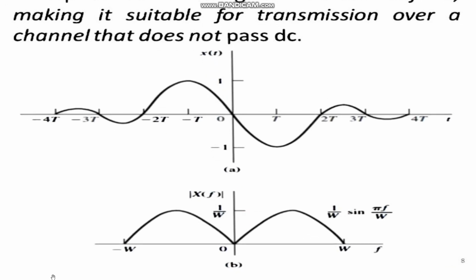What you can see from this diagram of the frequency response and time response is that the magnitude of x of f becomes 0 at f equal to 0, making it suitable for transmission over a channel that does not pass DC. This is the second kind of signal, the modified duo binary signal pulse, for minimum or partial ISI.